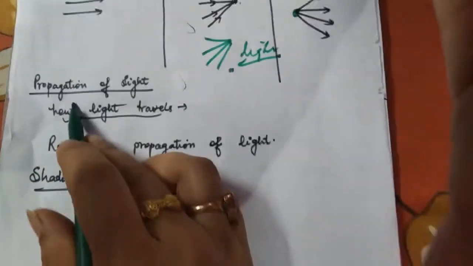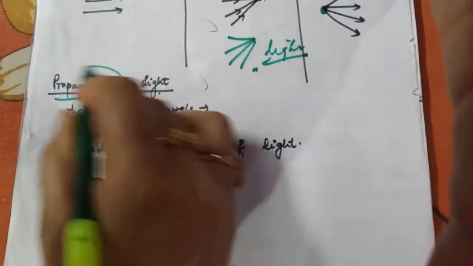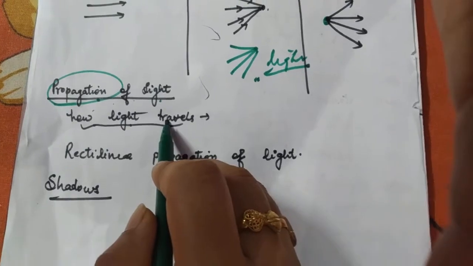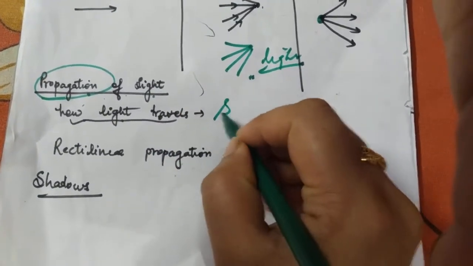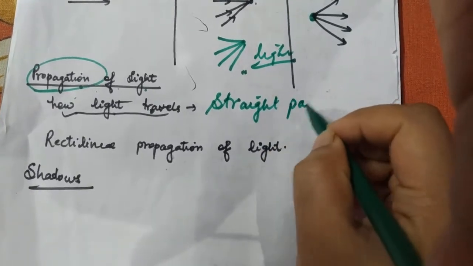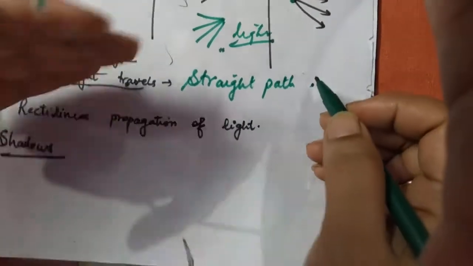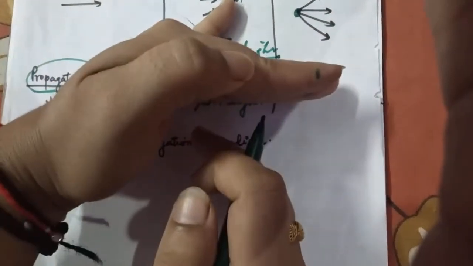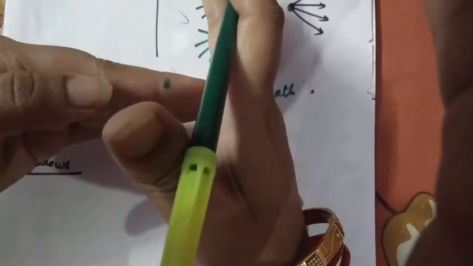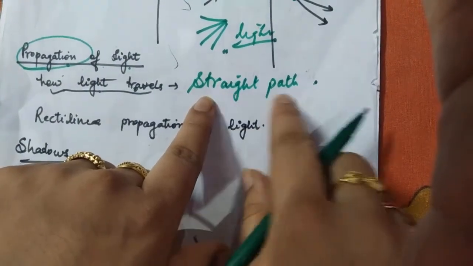Next is the propagation of light. The meaning of propagation is how the light travels. Light always travels in a straight path. If light is going like this and we obstruct it, light is not going to make a curve and then go in a further direction. No, that's impossible. Light will obviously get stuck over there. So light always goes only in a straight path.